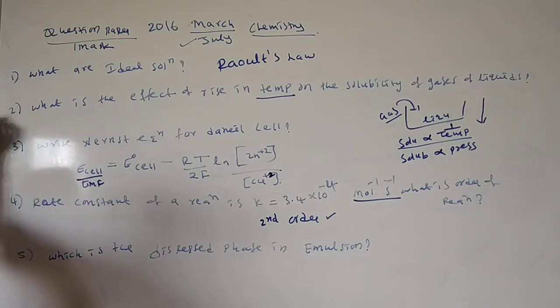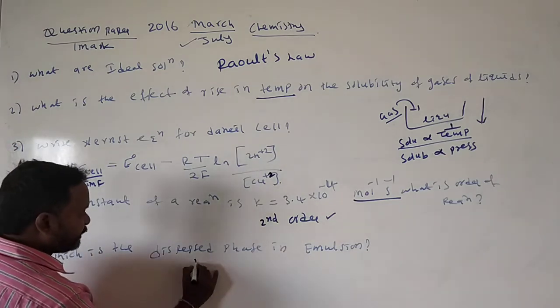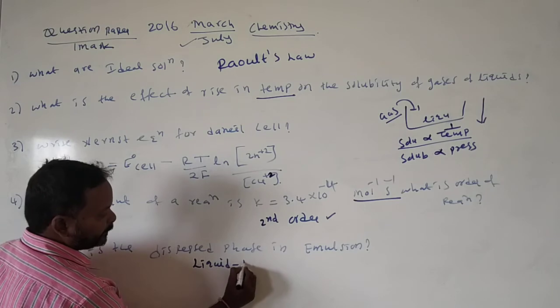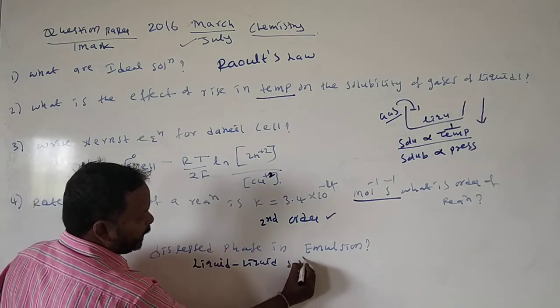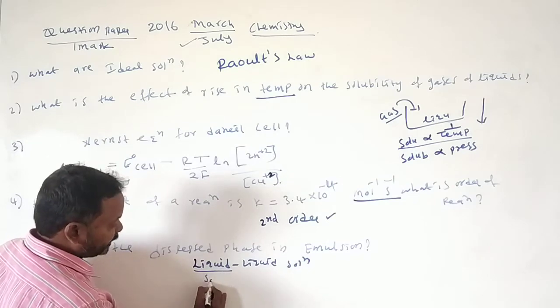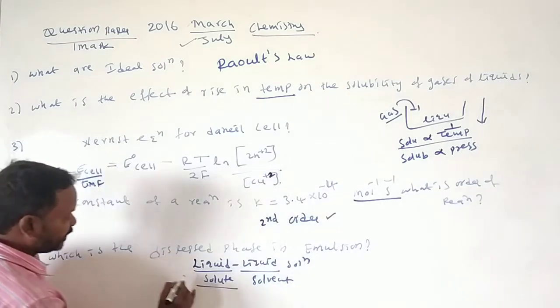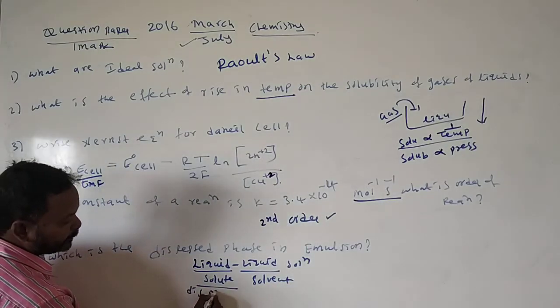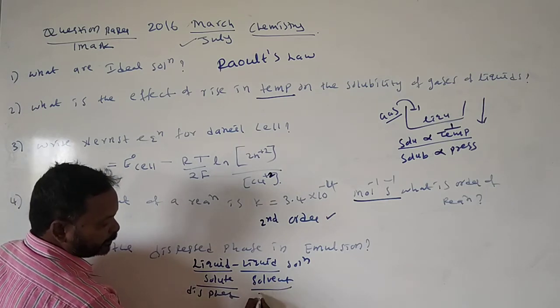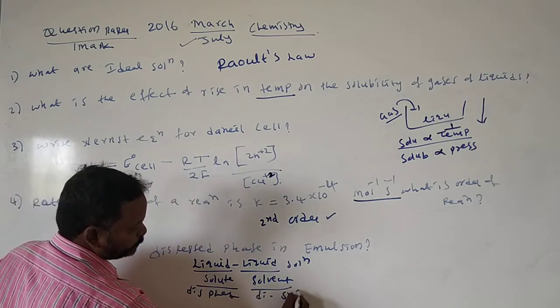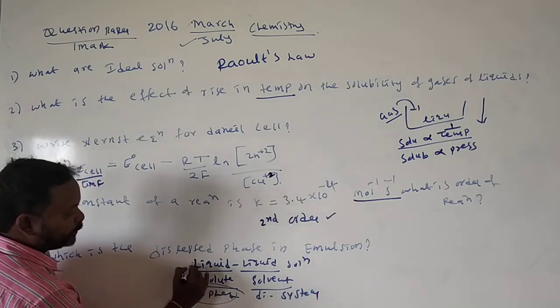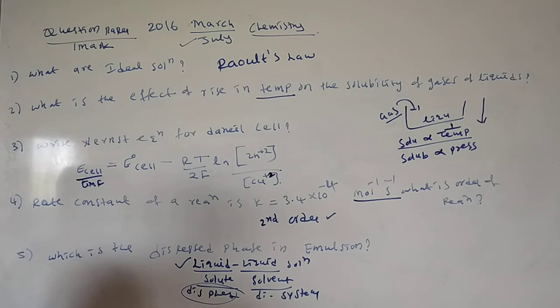Which is the dispersed phase in an emulsion? Emulsion means liquid in liquid. That means the solute is liquid and the solvent is also liquid. In colloidal chemistry, solute means dispersed phase and solvent means dispersion medium. So the dispersed phase is a liquid. Examples of emulsions are milk, oils, Vaseline and cold creams. Next, in continuation, we will see some more questions.